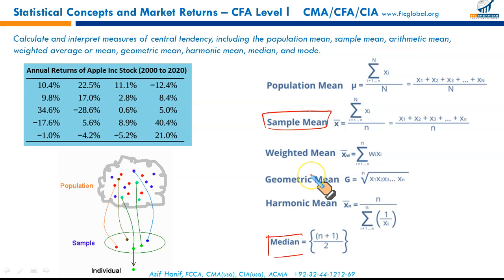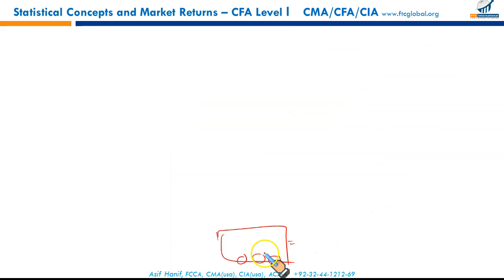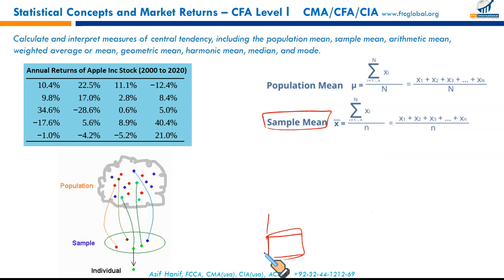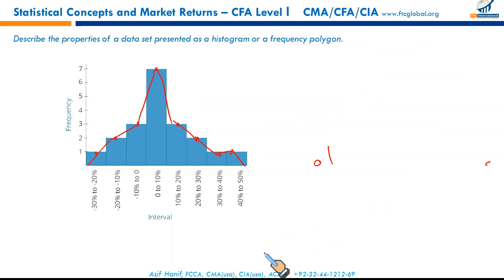So in order to avoid extremely large or small values, outliers, and to focus on the central value, we use median, right? And then mode, we have already discussed. Mode is the most repetitive value. Most repetitive value is called mode.